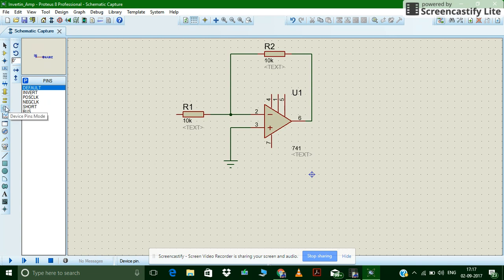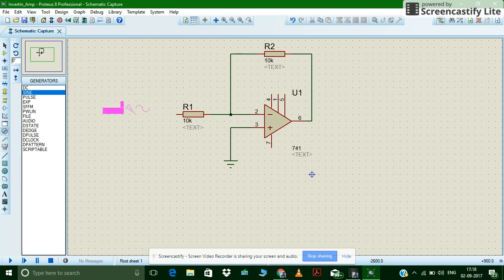Actually we will go to the device mode. From here we are giving sinusoidal, I mean AC. So we will select sine and connect to this.